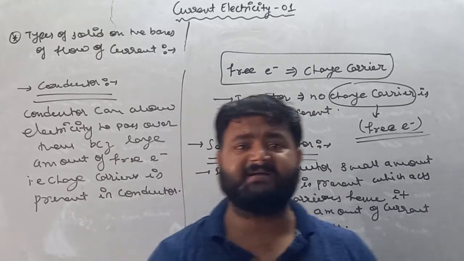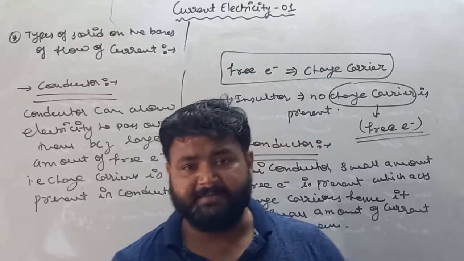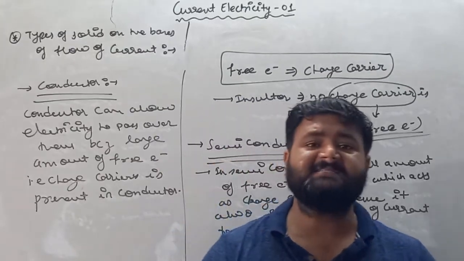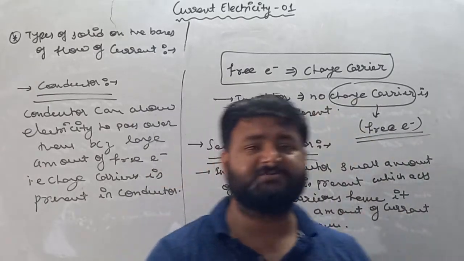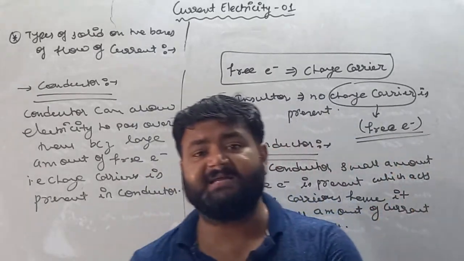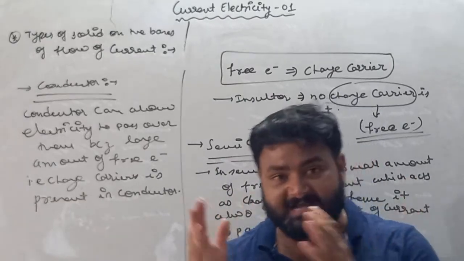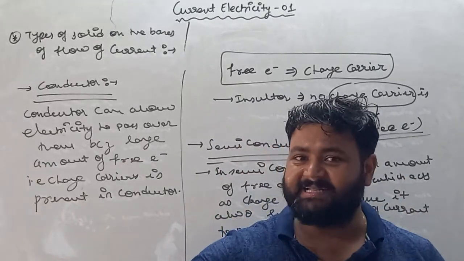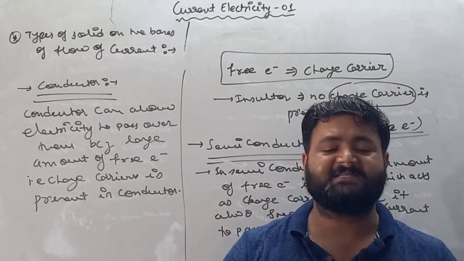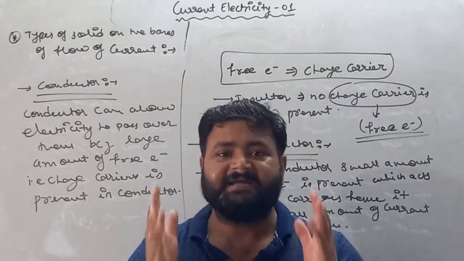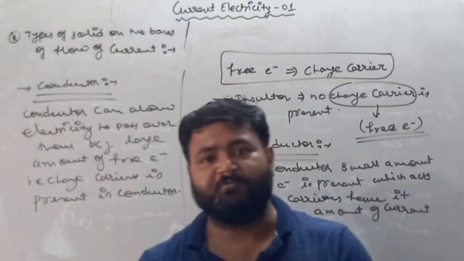In case of conductor, the examples are copper, silver, aluminium, iron. These are examples of conductor. Similarly, if I am talking about insulator, in which no free electrons, that is no charge carrier, no transporter is present which can take charge from one point to another point. That's why in case of insulator, we'll say it cannot allow electricity to pass over them.